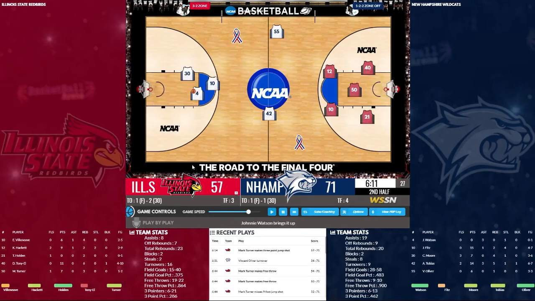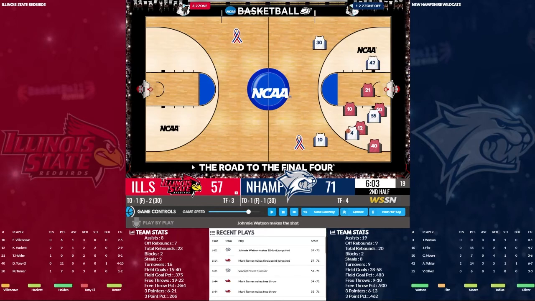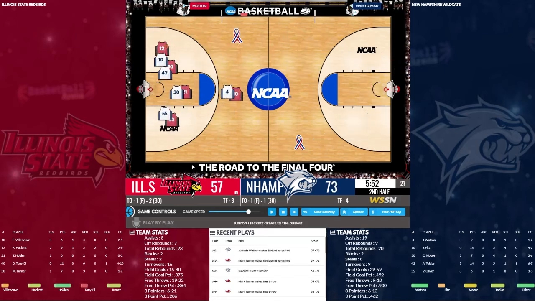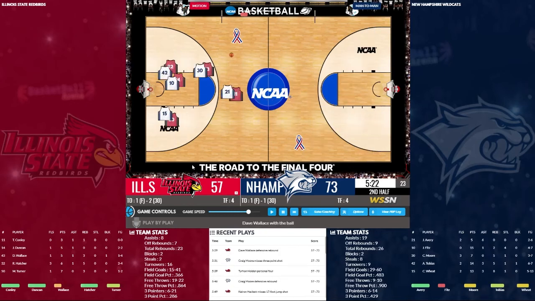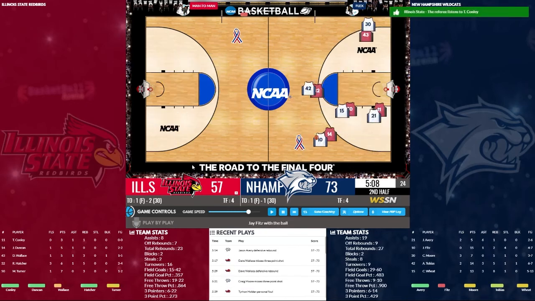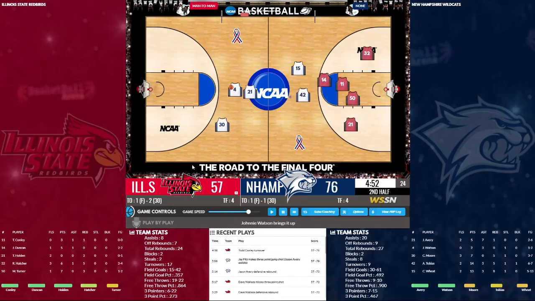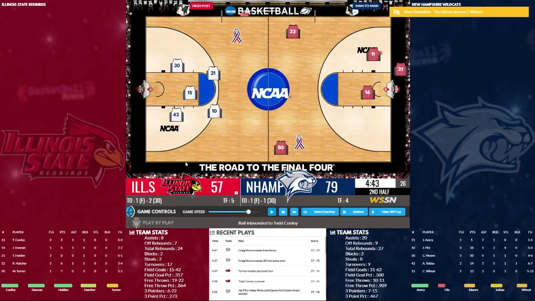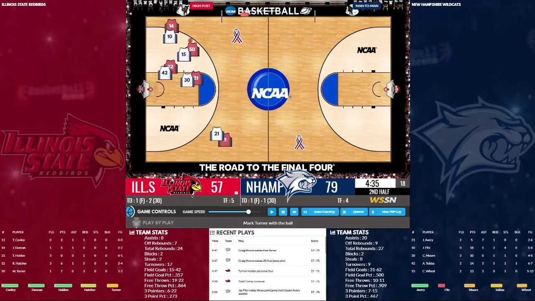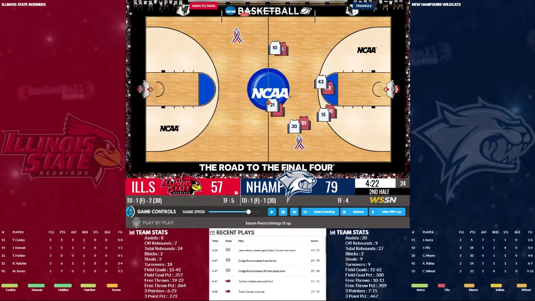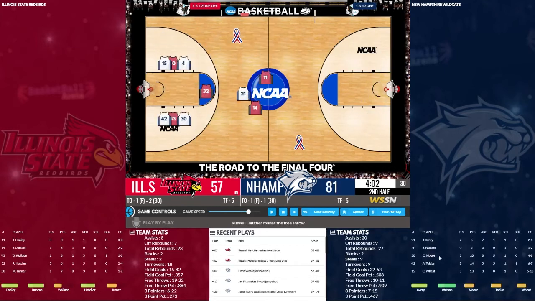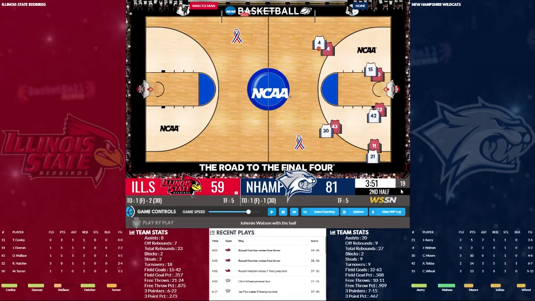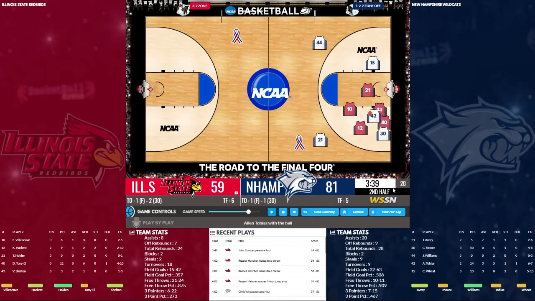Oliver turns the ball over. They hit a three-pointer. It's a 14-point lead. There's a basket by Johnny Watson. 16-point lead now. Miss 3. They get the rebound. They miss a 3. We get it back, come the other way, and Fitz hits another three-pointer, putting us back up 19. And we're back up 22 now as Moore gets an and one. So I can breathe a sigh of relief, up by 22 with 4 minutes left. And then Jay Fitz has scored 20 points or more 7 times this year, was that stat that just popped up. I like that. 81-59 is the score.